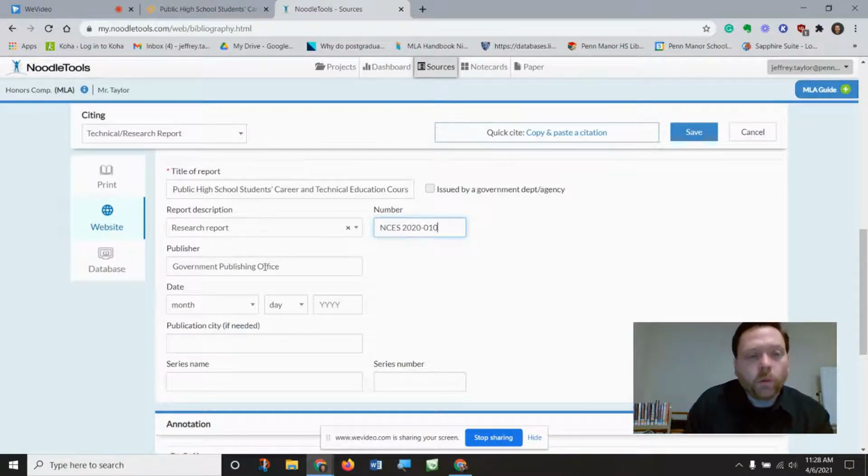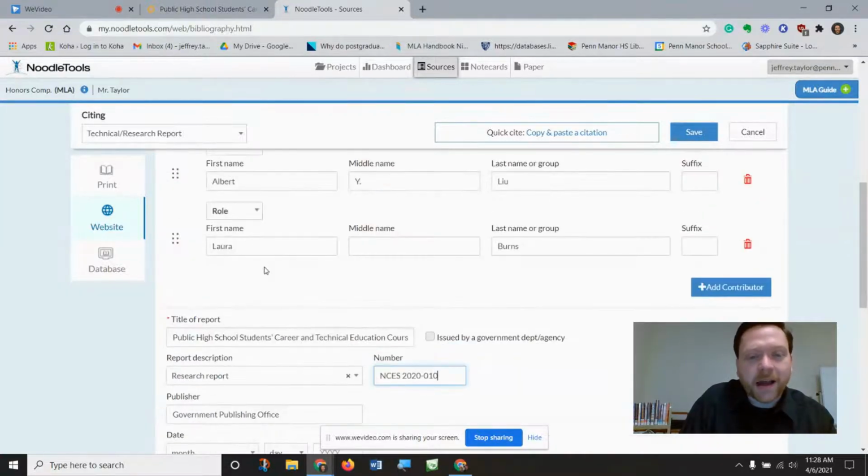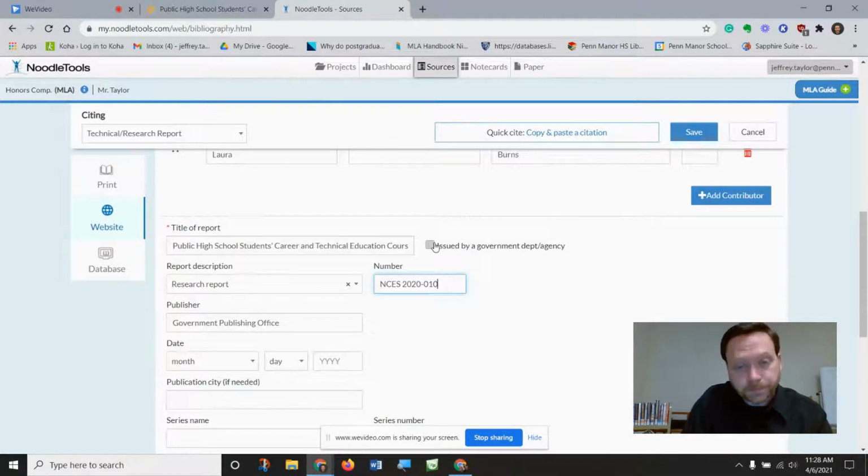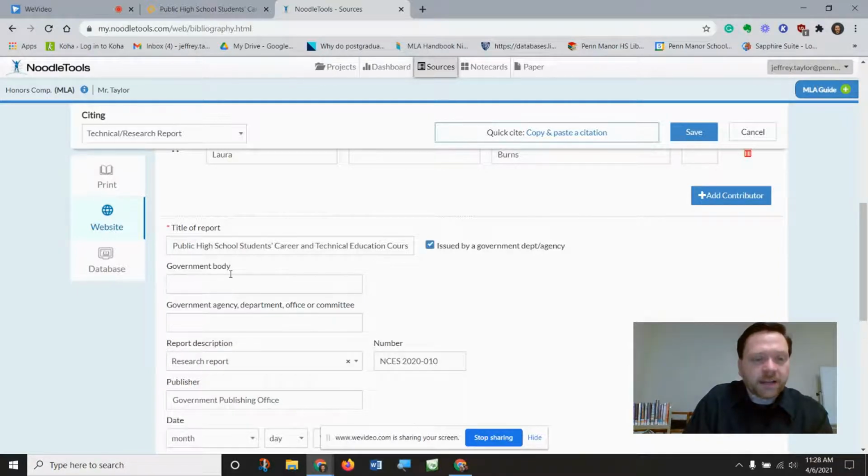And what's different here, and actually what I need to go back and do, and I almost missed it, is we've got to click this box that says issued by a government department or agency. That's going to help to give us an extra blank. So government body, we're going to leave because we don't have a specific government body that we're attributing this to, but we do need to fill in the Department of Education.